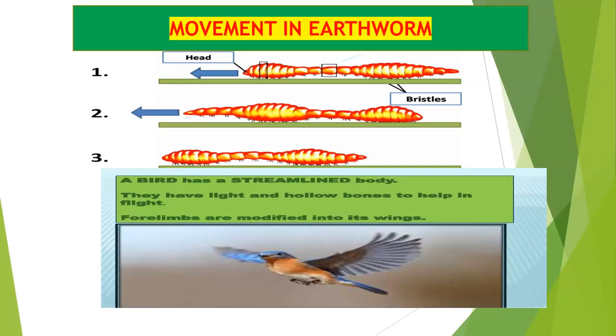Next is a bird. A bird also has a streamlined body. Birds walk on the ground by using their hind limbs. Some birds also swim in water because they have webbed feet.